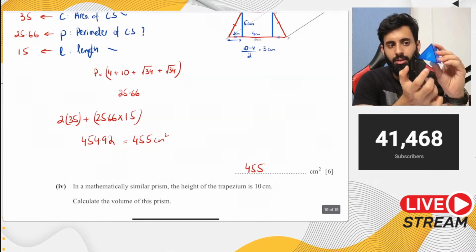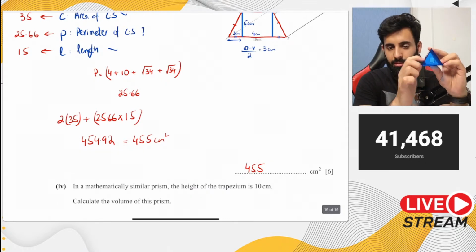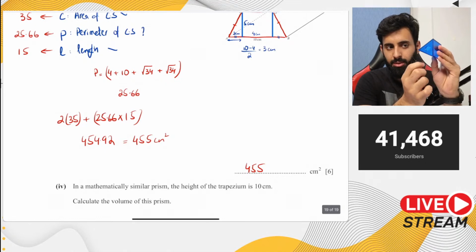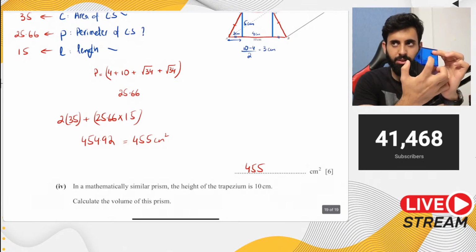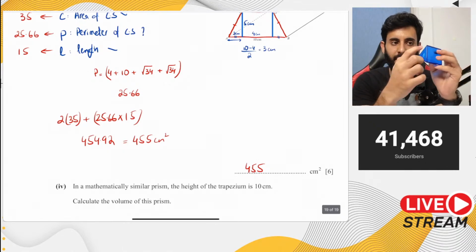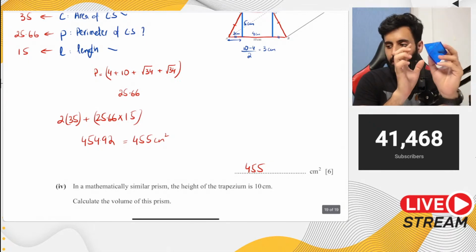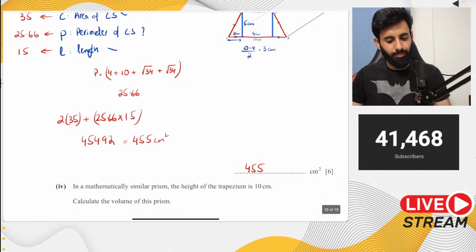1, 2, 3. क्योंकि देखो individually तरीका क्या था कि let's say ये A है, ये B है, ये C है. Okay, A into the length of the prism, that will give you the area of this face. Okay, and then B into the length of the prism, that would give you the area of this face. And then C into the length of the prism, that would give you the area of this face. So instead of doing A into L plus B into L plus C into L, what we've done is we've calculated A plus B plus C, which is the perimeter of the cross section, multiplied by the length. Okay, so I hope समझ आ गई होगी अब.